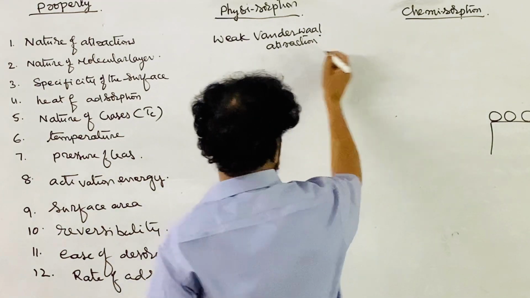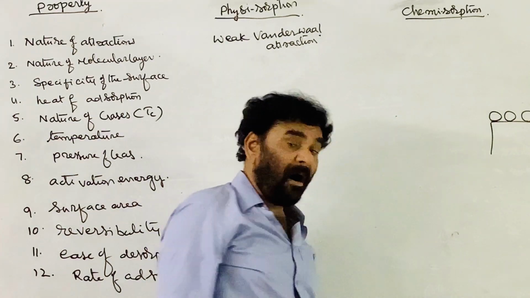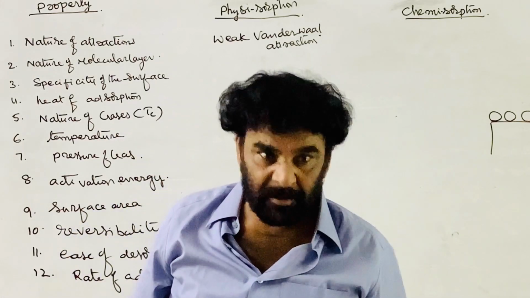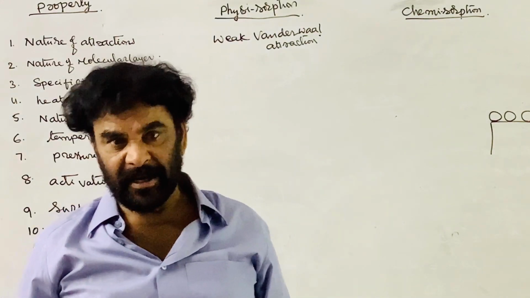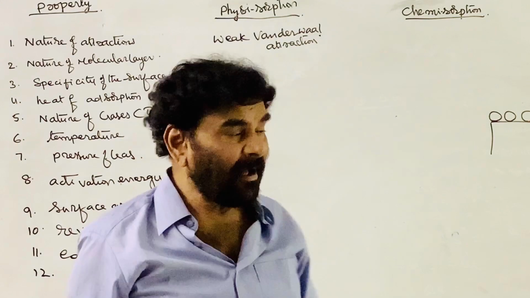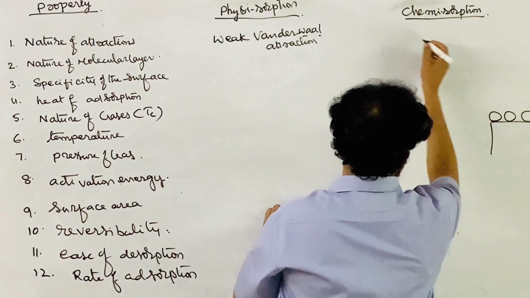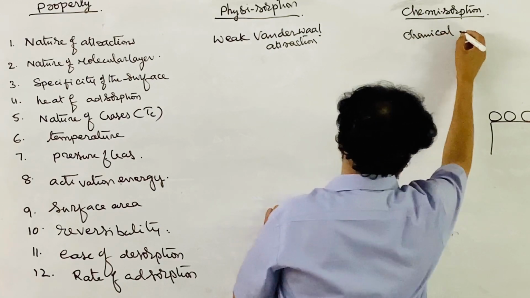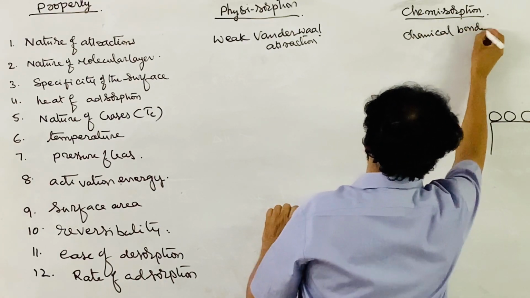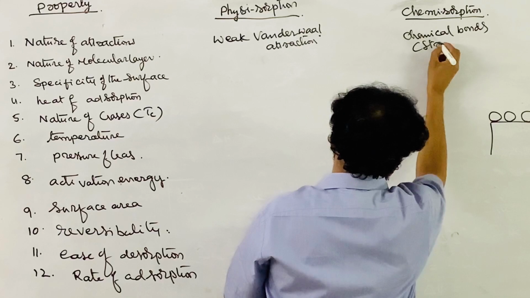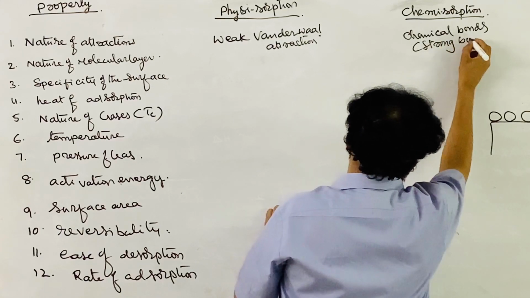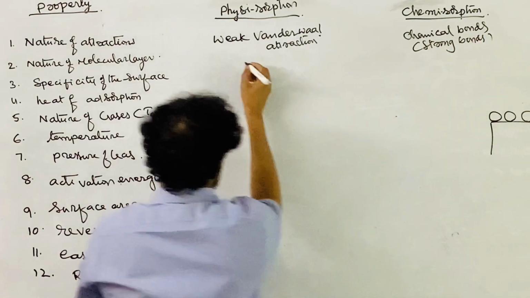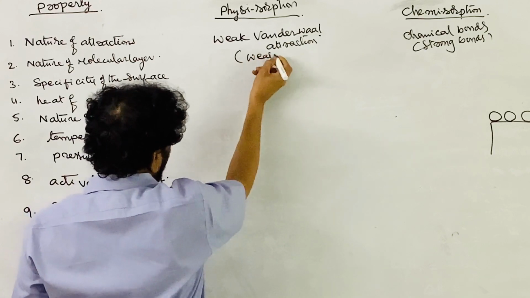Whereas in chemical adsorption, a chemical bond is formed between the adsorbate and the adsorbent surface. Chemical bonds are formed. Strong bonds, strong attractions are formed. Here weak bonds are formed.